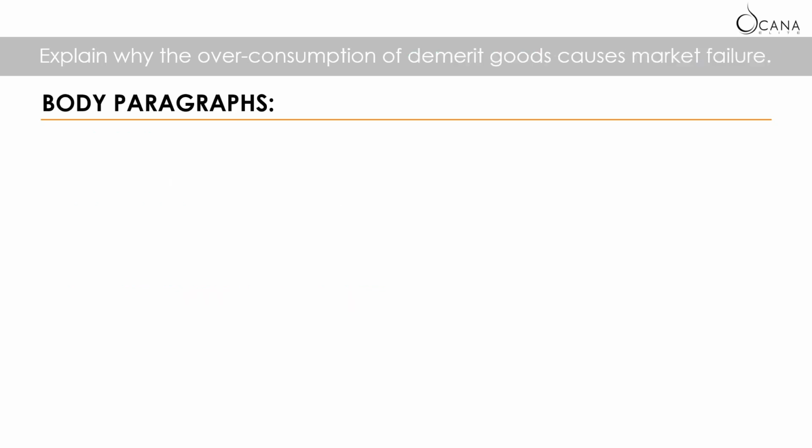Okay, now we can start off with explaining why overconsumption of demerit goods causes market failure. I always like to start off with a real-life example. So let's take cigarettes as an example of a demerit good. Now, in order to explain why overconsumption of demerit goods causes market failure, it is essential that we include a negative externality of consumption diagram in this context.